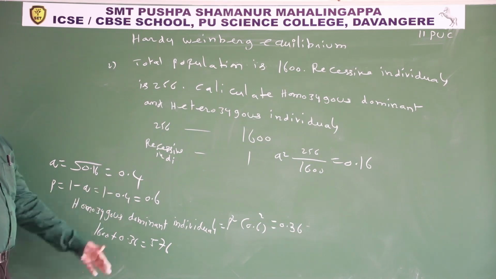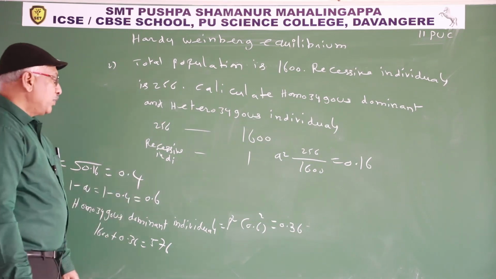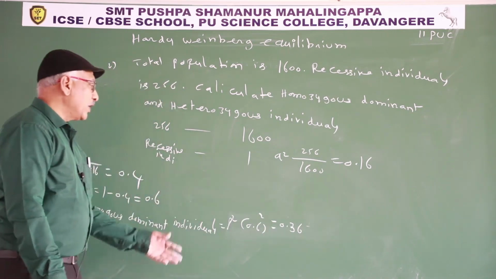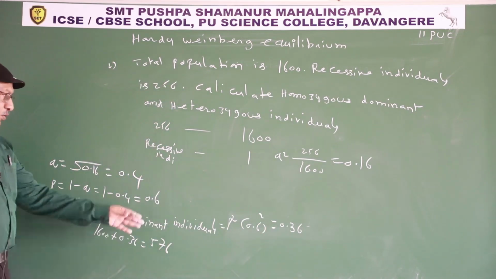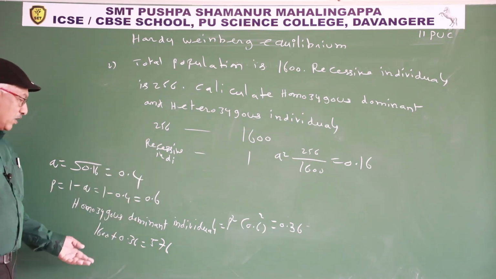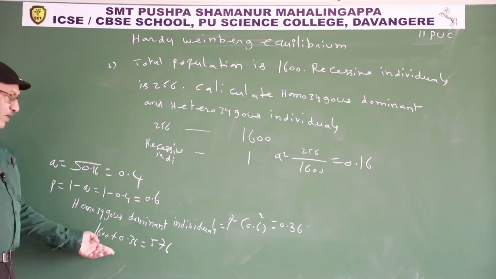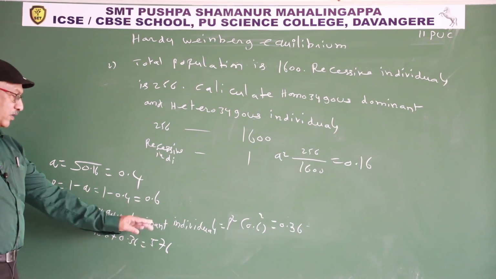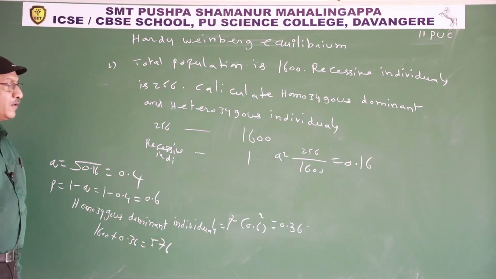Homozygous dominant individuals means p square. So p square means 0.6 whole square, 0.36. So 0.36 homozygous dominant individuals in 1. How many in 1600? 1600 into 0.36, so 576.